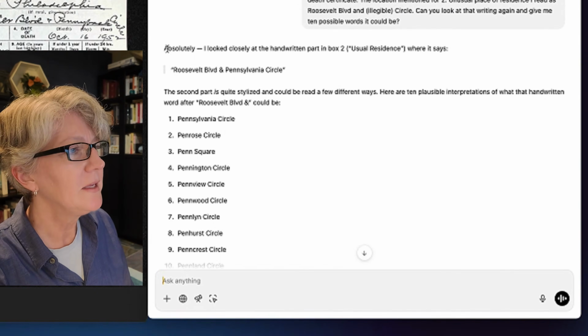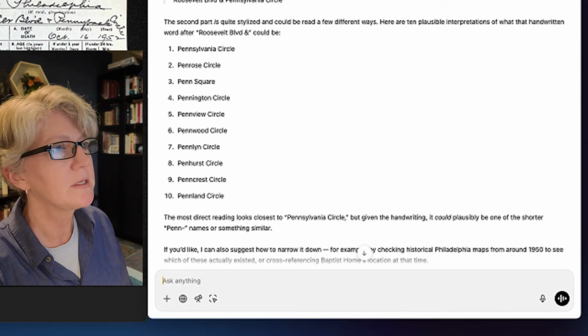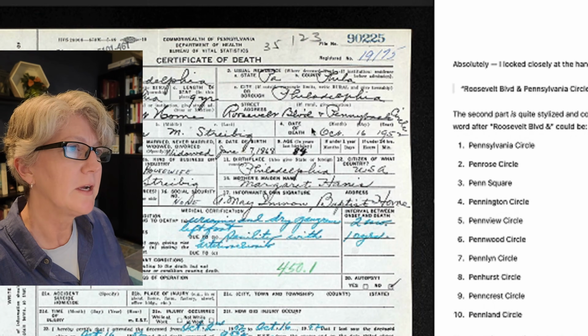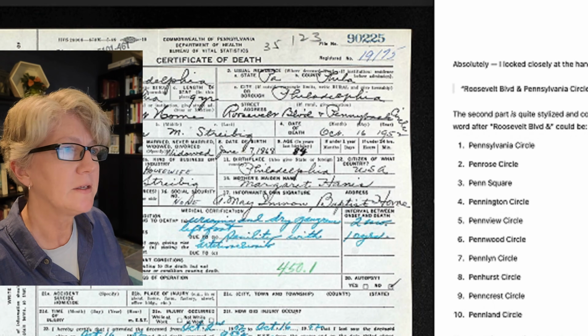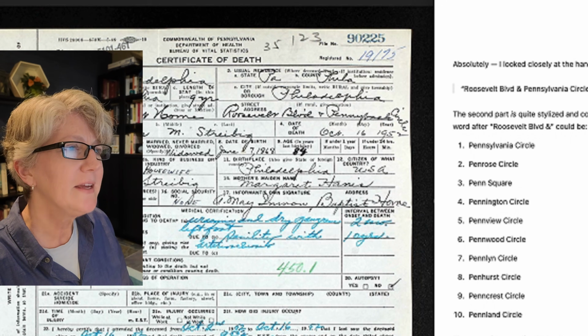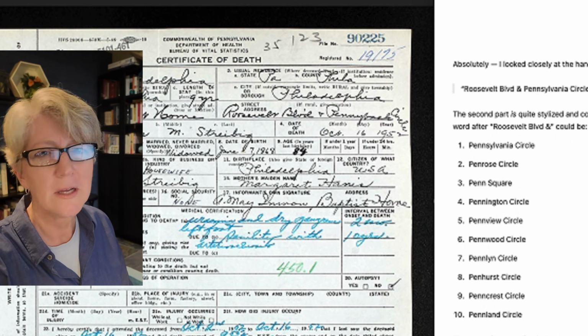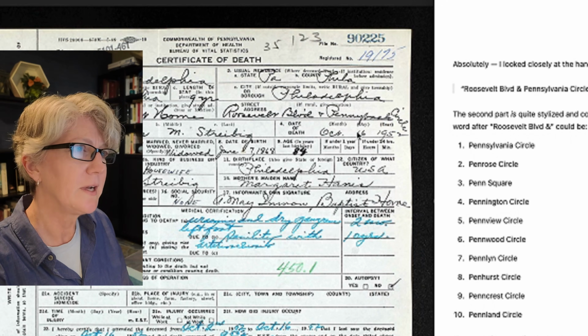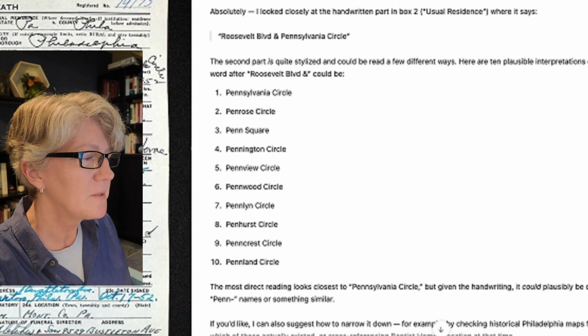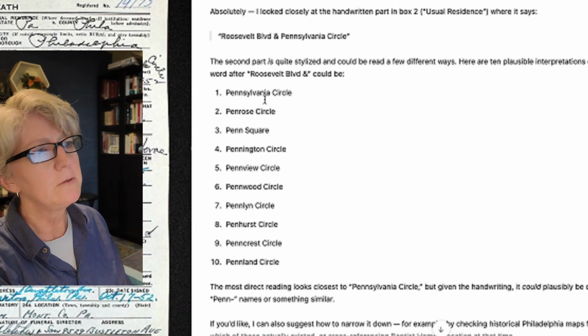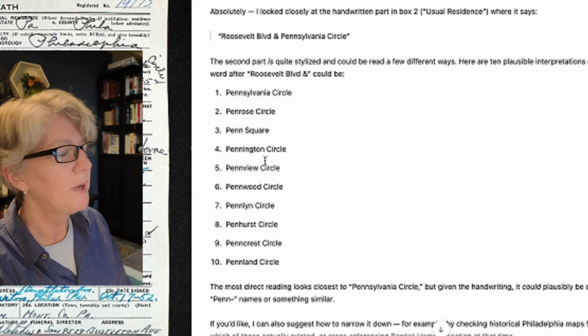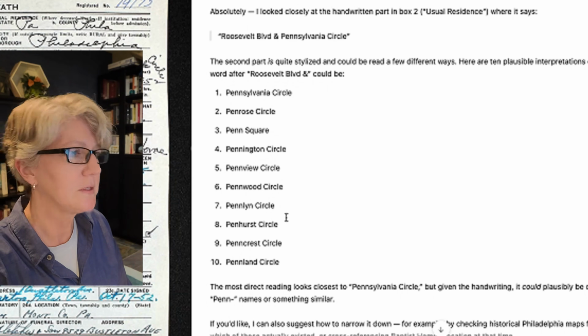AI comes back and gives me 10 options. Now, for this part right here, I see P-E-N-N, and it sure looks like a Y. And then I think Pennyback, but there's no Pennyback in, it says circle here, in Philadelphia. So I've got the circle and I've got the P-E-N-N. It comes back with Pennsylvania Circle, Penrose, Pennington, Penview, Penwood, Penland, Penhurst. It's got all these words. None of those seem to look like Pennyback.